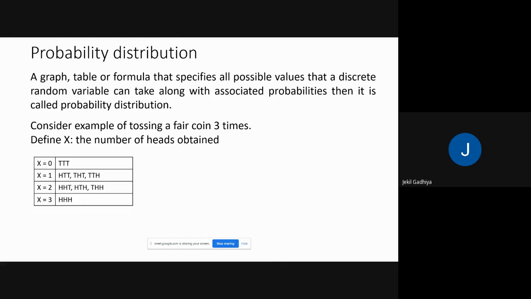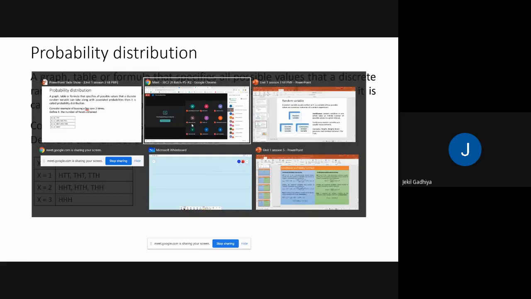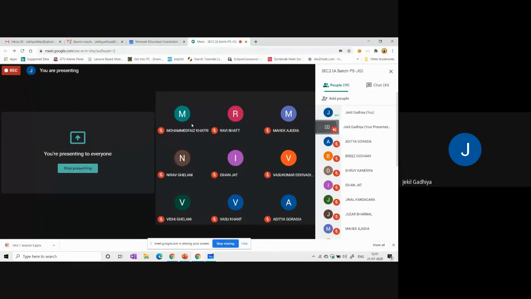Anyone knows about this? What is the meaning of fair coin here? Why are we using the word fair coin? Anyone having the idea about it?